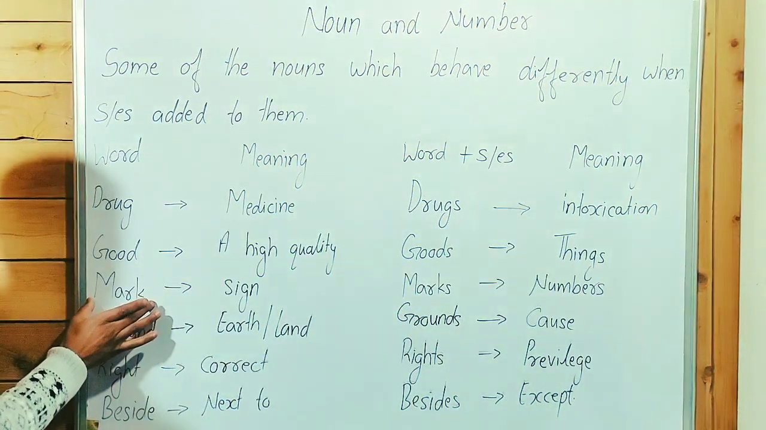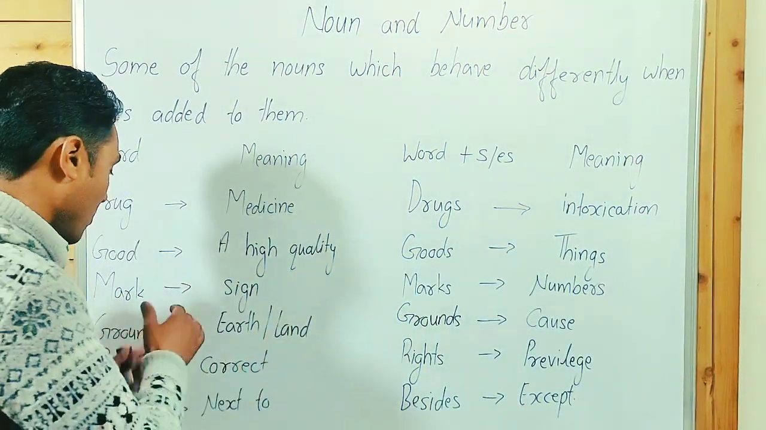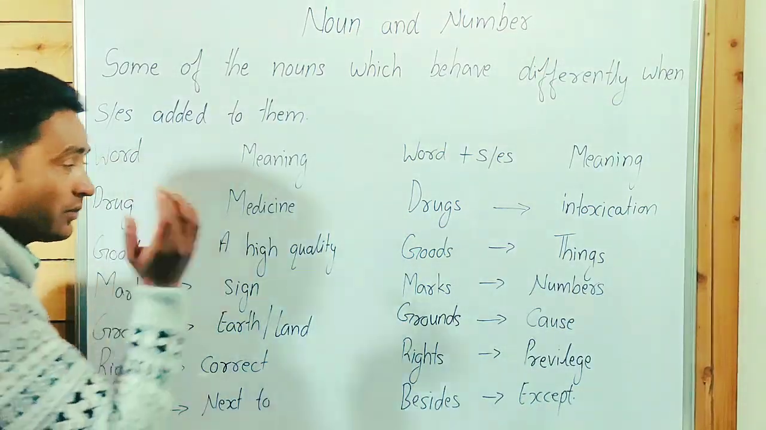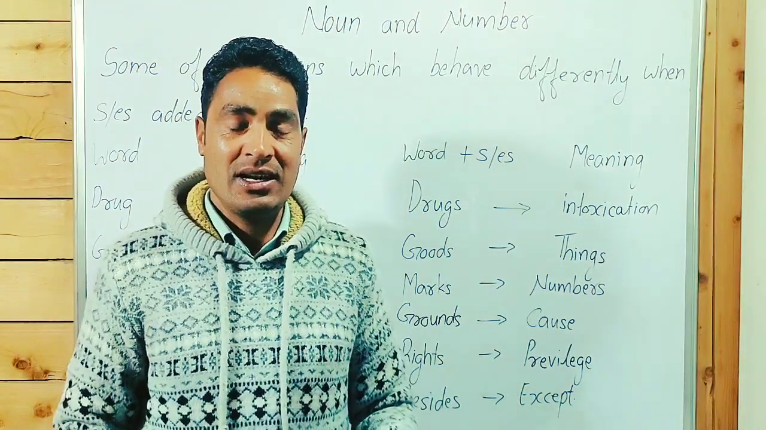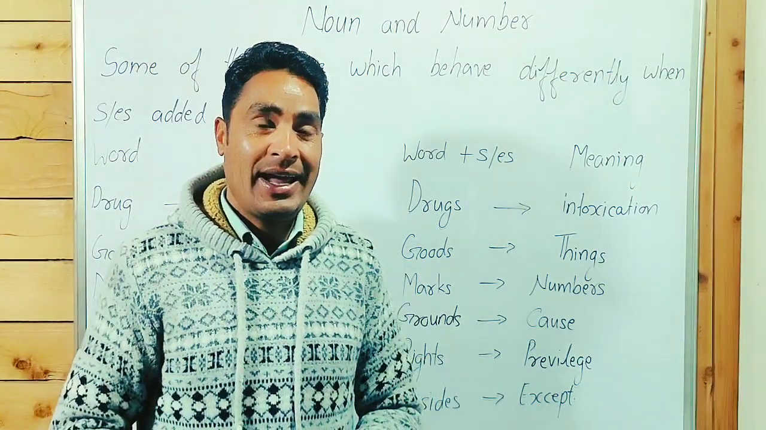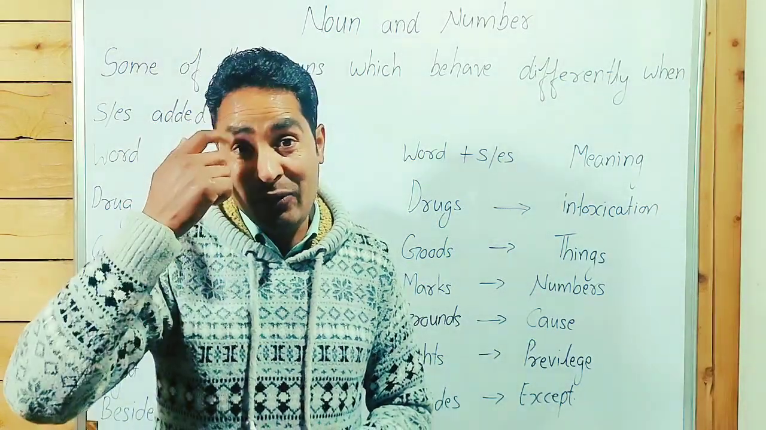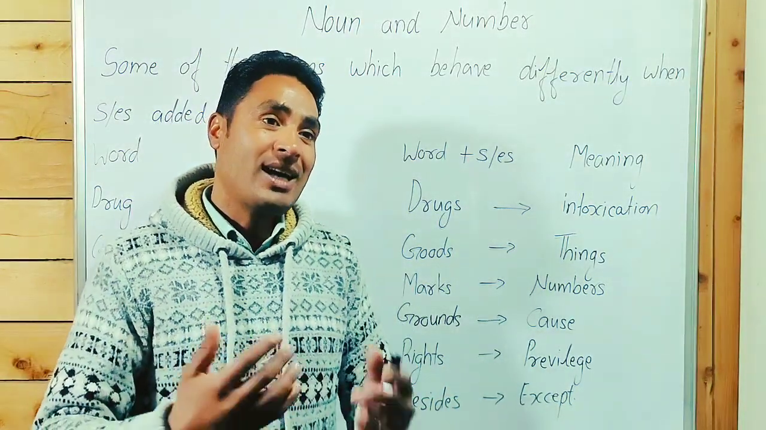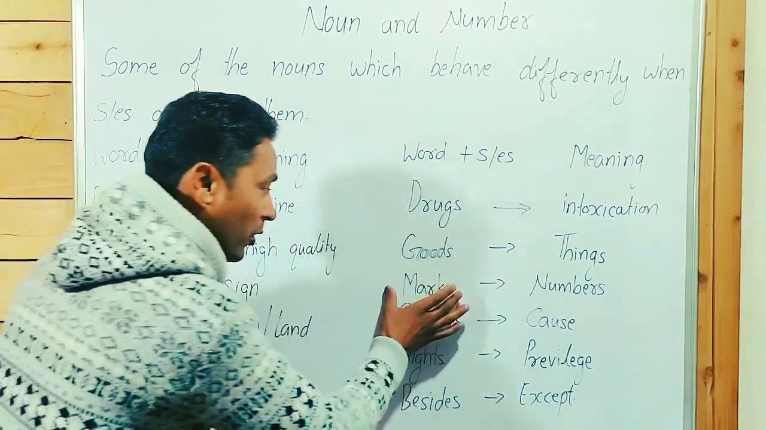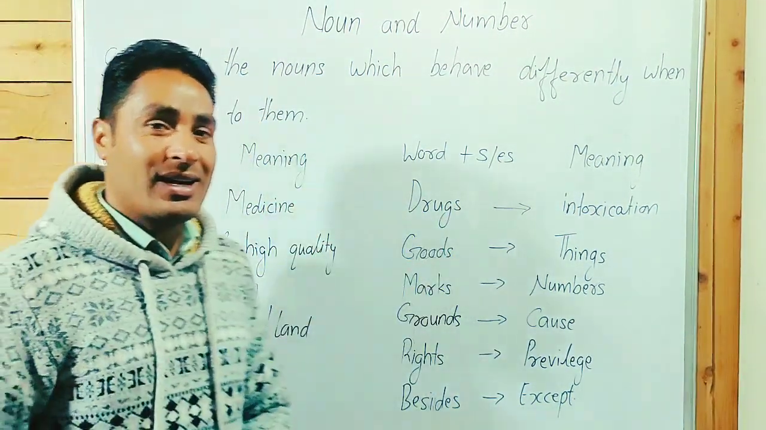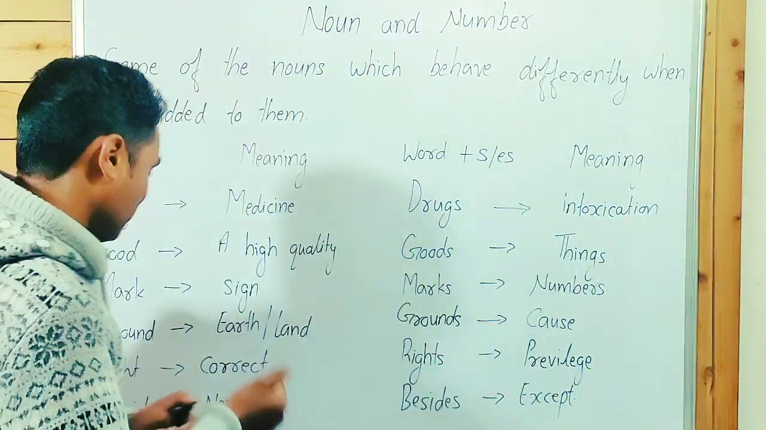When we talk about mark, it means a sign, singular. When we form its plural, marks, it has a different meaning. It means numbers. Mark is any kind of sign, like a mark on my forehead, someone has a mark, that is a sign. When we talk about marks, it means numbers: how many marks have you got in your examination, that is marks.